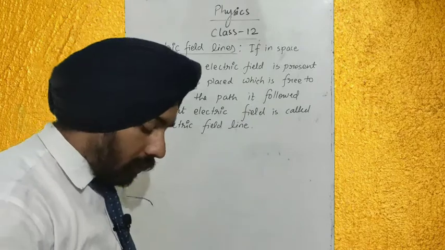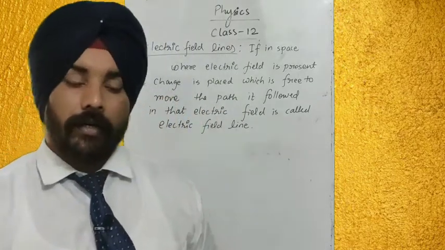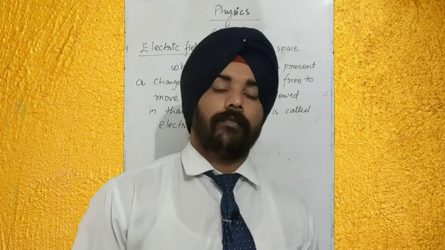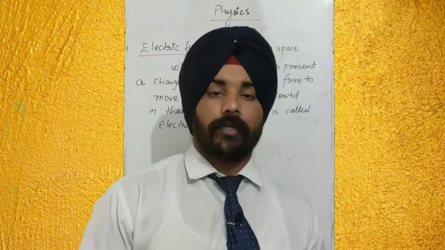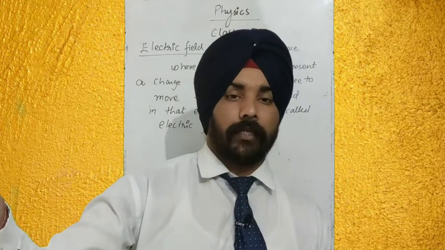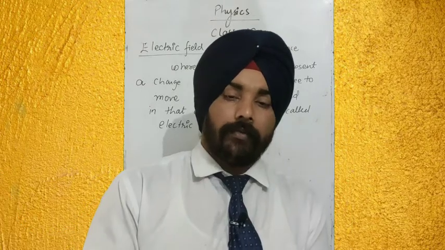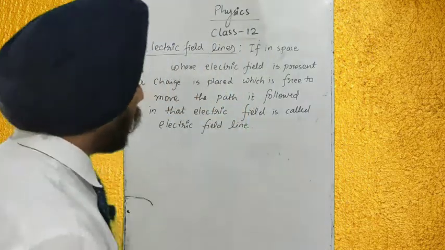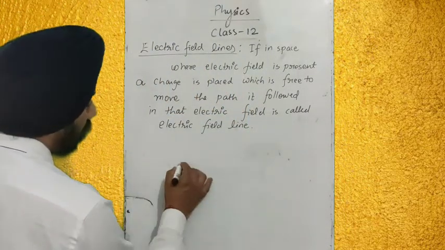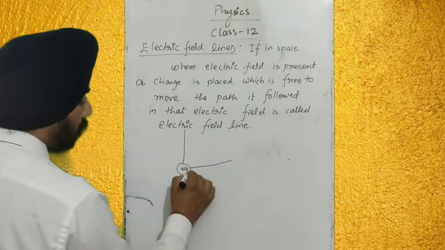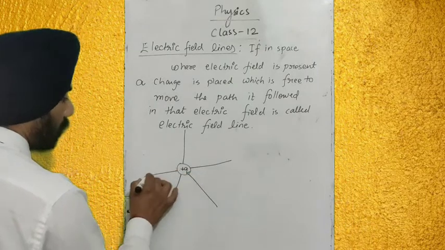Now there are different assumptions for electric field lines, what kind of lines has to be drawn for particular kinds of charged particles. Suppose you have a positive charged particle. From the positive charged particle, electric field lines originate, and for the negative charged particle they end at the negative charged particle. Clear? For a positive charge q, electric field lines will move away from it.